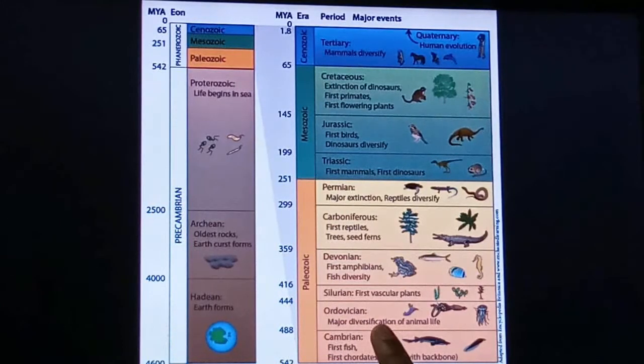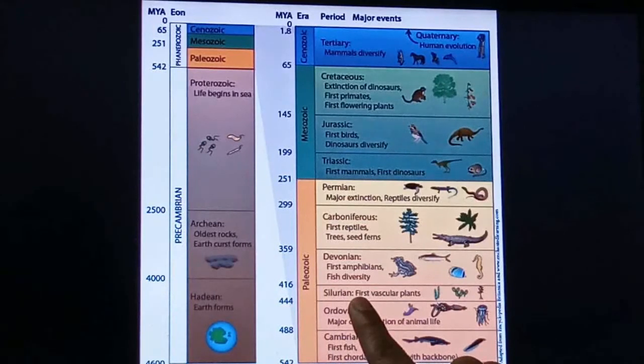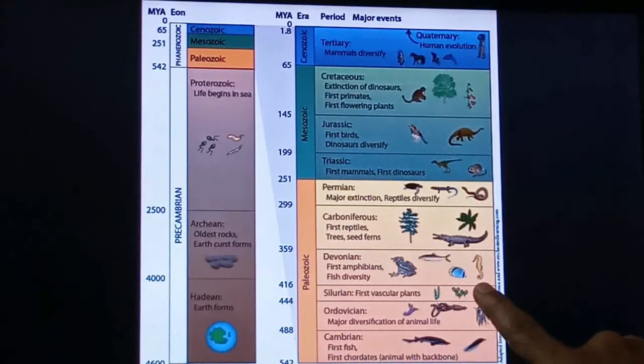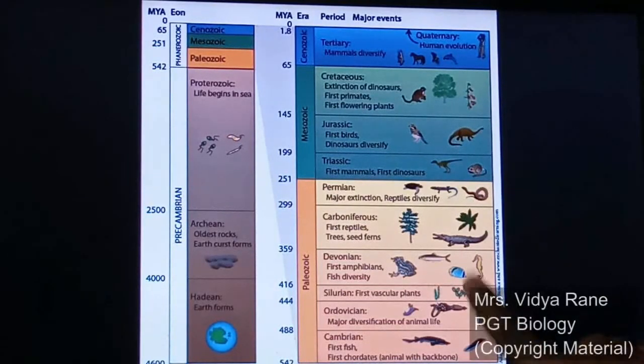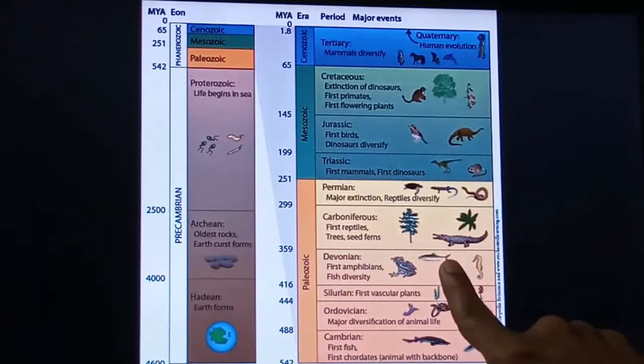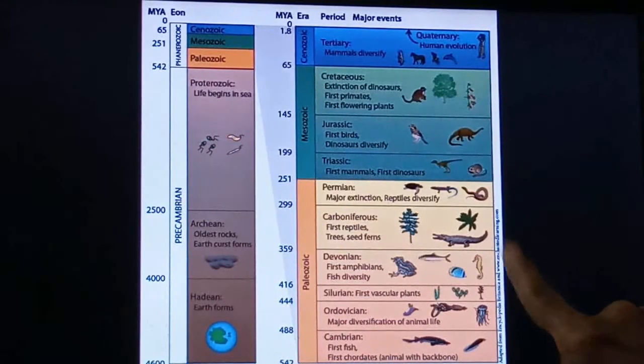In that, diversification of animal life forms occurred. From that, different types of animals were formed, right? In the Silurian time period, for the first time vascular plants developed on land, right? Then in the Devonian period, the first amphibians formed. Fish diversified into various types.